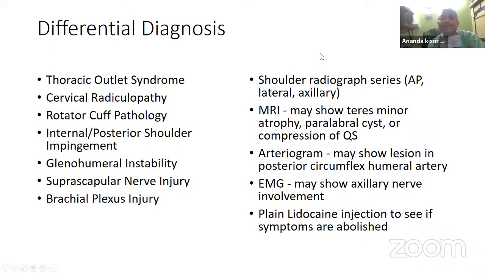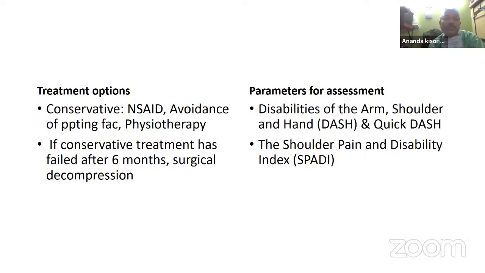And now how to investigate? A shoulder radiograph series, including the lateral axillary view. MRI may show teres minor atrophy, and an arteriogram may show a lesion in the posterior circumflex humeral artery. If you want to know about neural compression, you can do an electromyographic study, and that may show axillary nerve involvement. And the diagnostic test is a plain lidocaine injection to see whether symptoms are abolished, which can be given from the posterior subacromial point. Now treatment options: again, conservative first. If conservative treatment fails within 6 months, then surgical decompression.